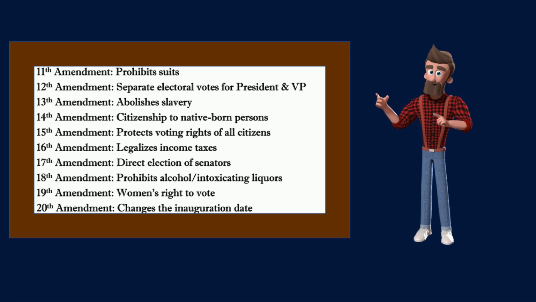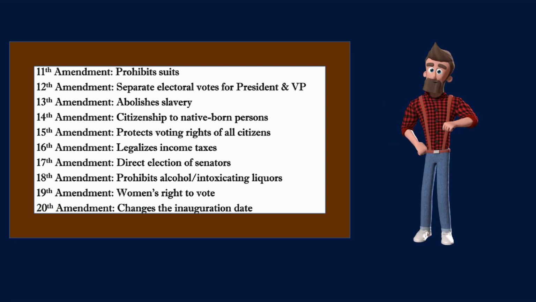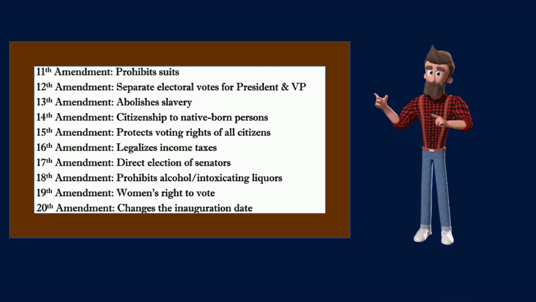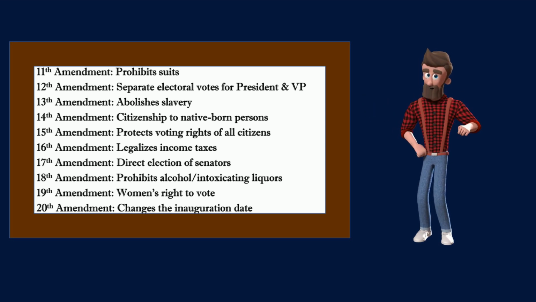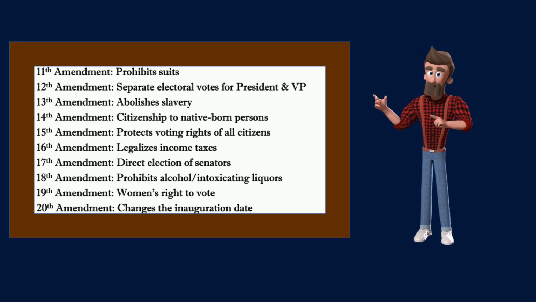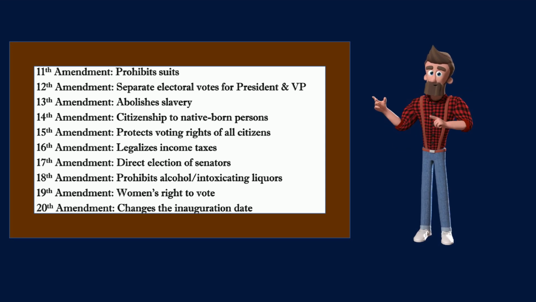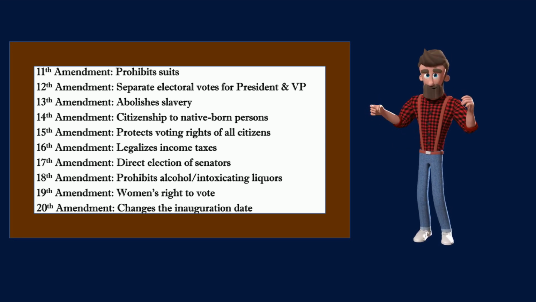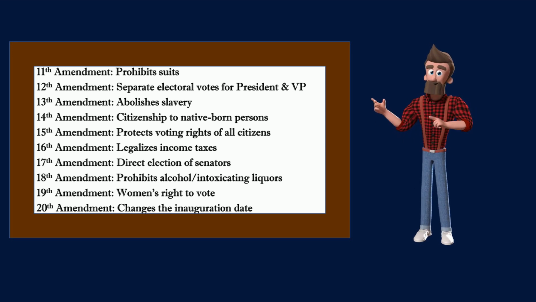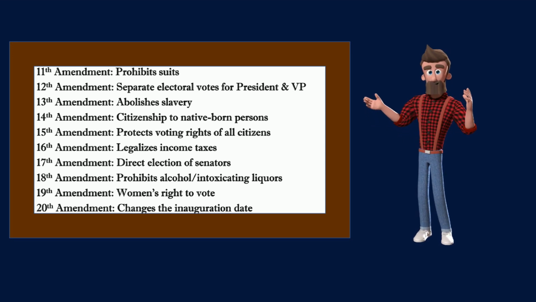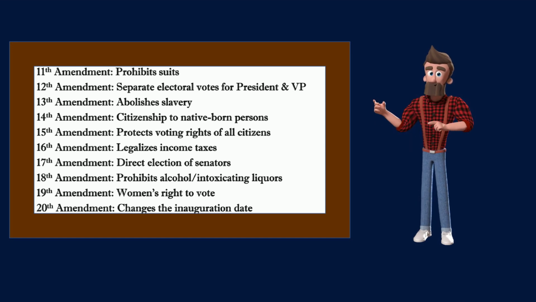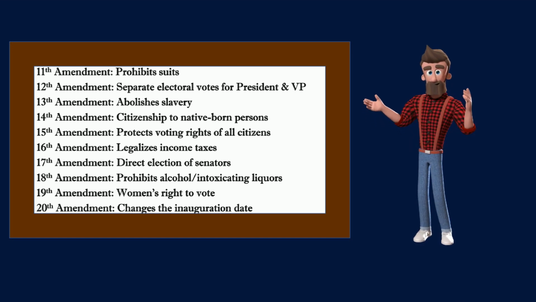The 13th Amendment abolishes slavery. The 14th Amendment extends citizenship rights to all native-born or naturalized persons. The 15th Amendment protects the voting rights of all citizens. The 16th Amendment legalizes income taxes. The 17th Amendment provides for direct election of senators.